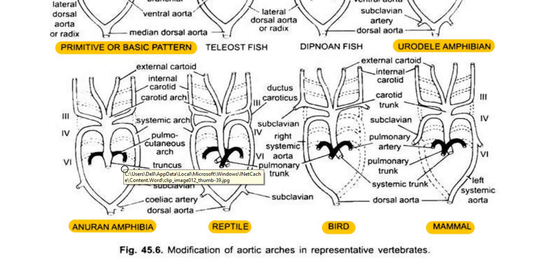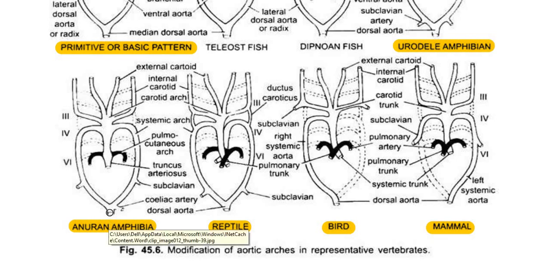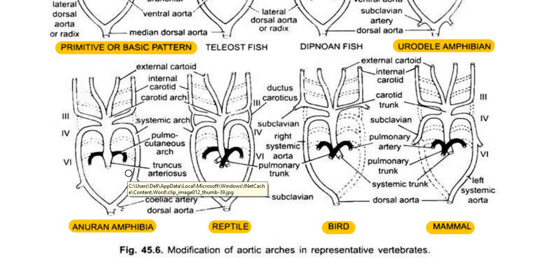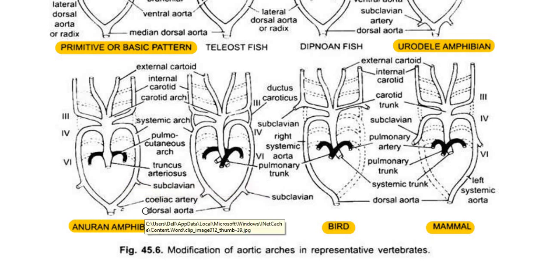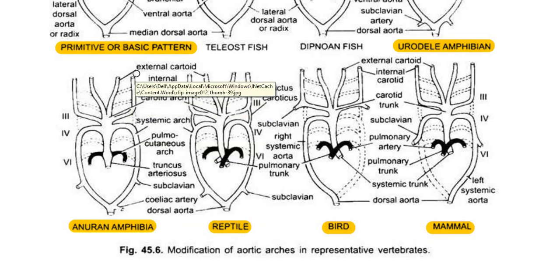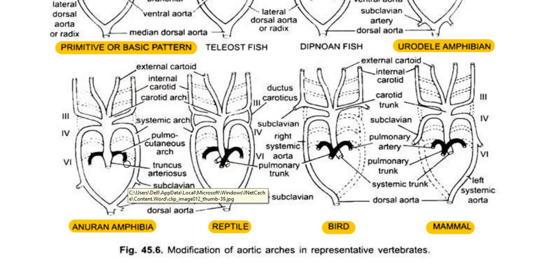Here the systemic arch is present on either side of the dorsal aorta. They help in the distribution of blood throughout the body, except the head and lungs. For the head or brain, the carotid arch supplies the blood. For the lungs, the pulmonary arch supplies the blood. So except for the lungs and brain, the systemic arch supplies blood to other parts of the body.